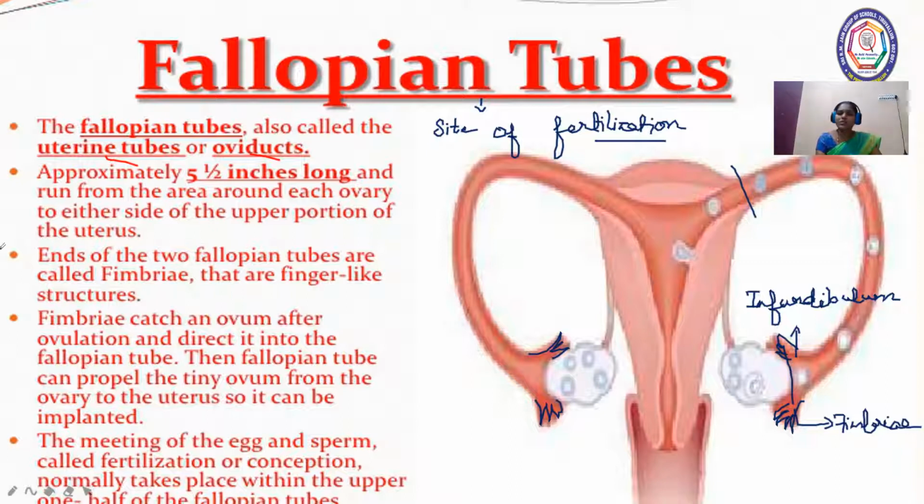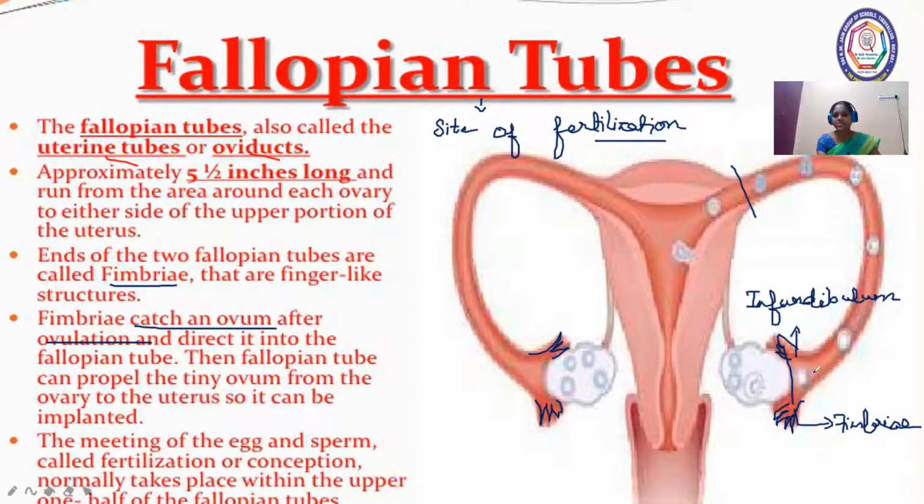What is the importance of the fimbriae? The fimbriae catch an ovum after the process of ovulation. Ovulation is when the ovary wall ruptures to release the ovum. At the time of ovulation, the fimbriae have a wavering movement like this, and because of this movement the released ovum is sucked into the oviduct.